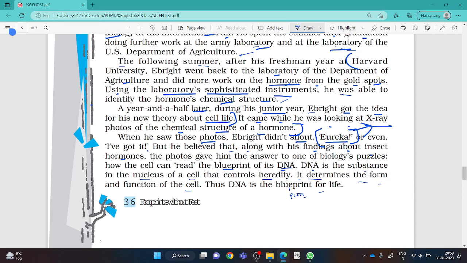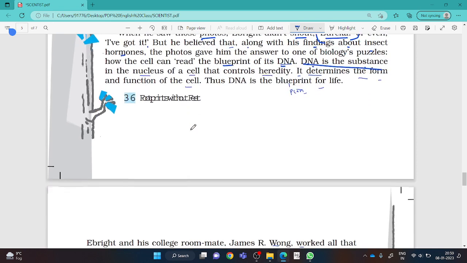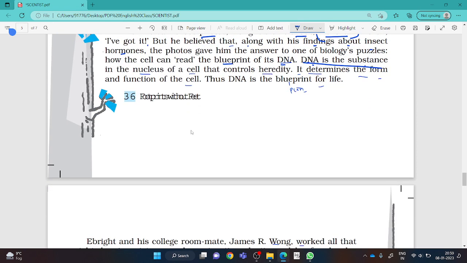DNA is the substance, underline this, DNA is the substance in the nucleus of a cell that controls heredity. It determines the form and functions of the cell. What is the full form of DNA? Please comment it in the comment section. The DNA is the blueprint of life. And what is the full form of RNA?